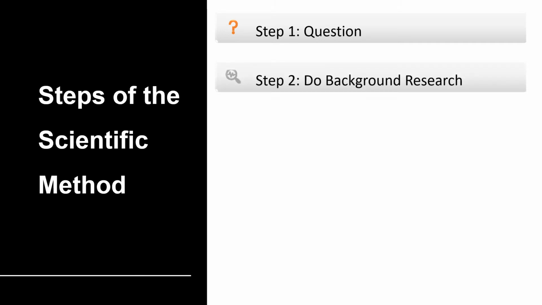Second step, do background research. Rather than starting from scratch in putting together a plan for answering your question, you want to be a savvy scientist, using library and internet research to help you find the best way to do things and ensure that you don't repeat mistakes from the past.